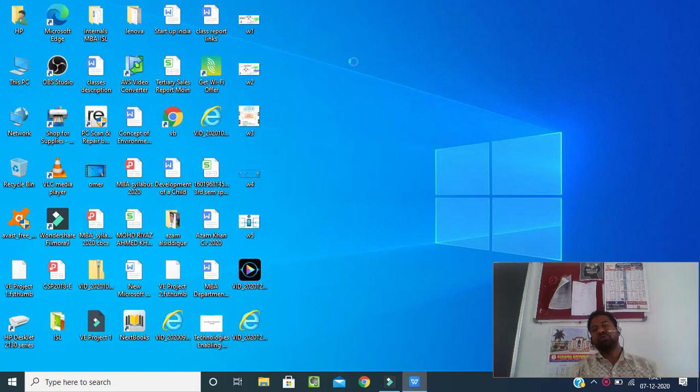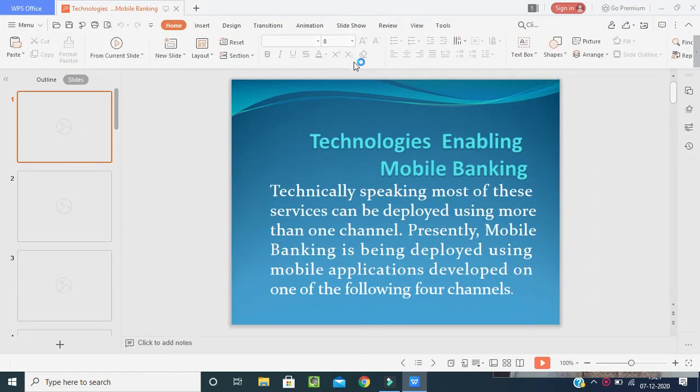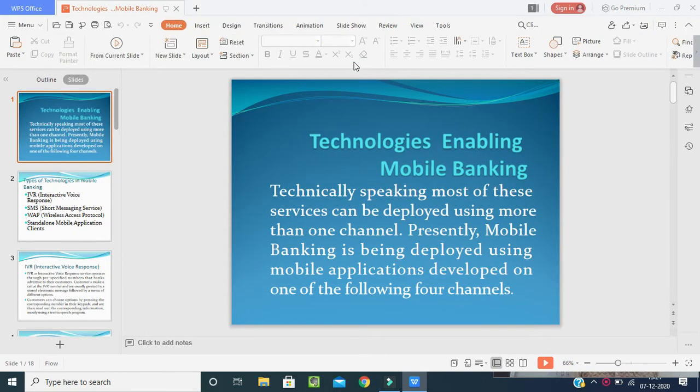So before going further, class, I want to give the introduction for this. Today we are going to learn what technologies we are using in our mobile banking. That means what technologies will be used by the software or by the bankers or by the bank people to give quality of service to their customers. So we are going to learn that.